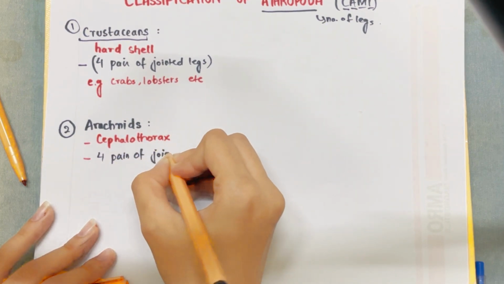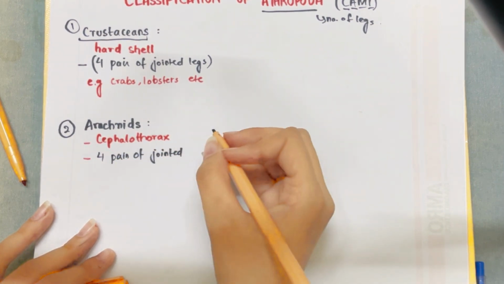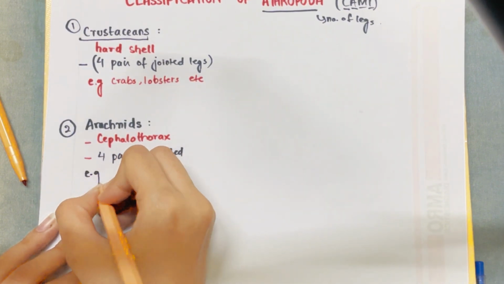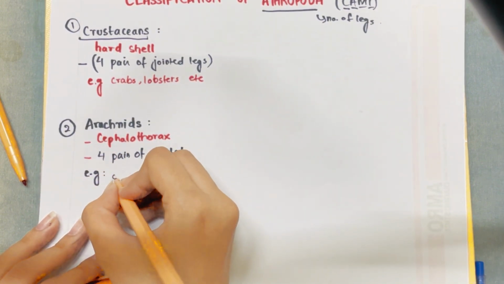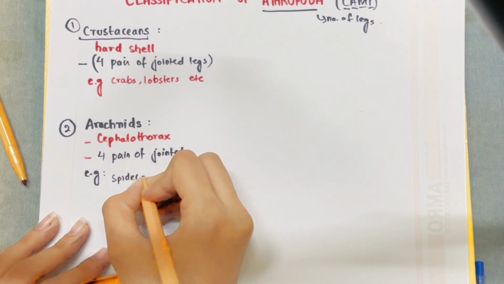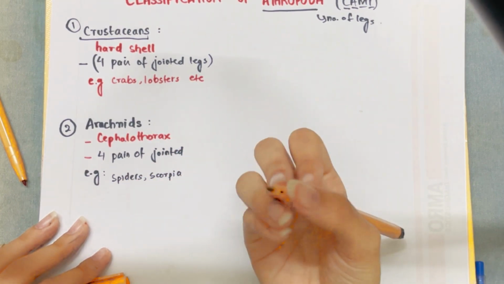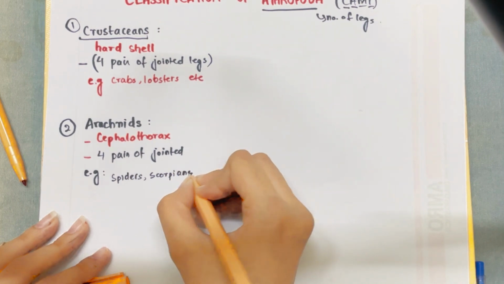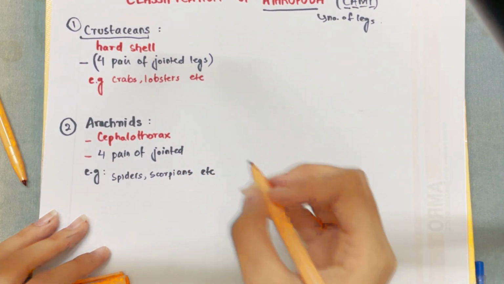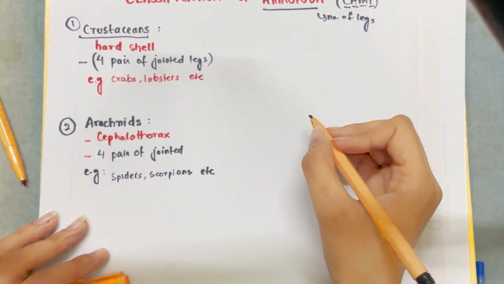However, the examples of arachnids are quite different from the crustaceans. The examples include spiders, scorpions, and the ones that are not commonly known, for example ticks and mites, and we'll be writing etc. So this is the second class of the arthropoda.